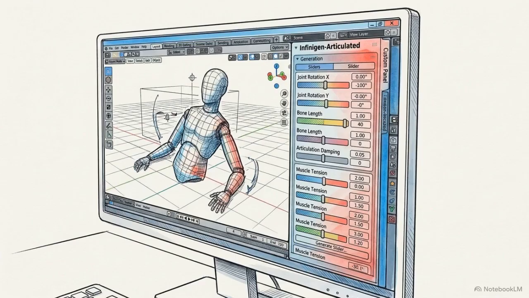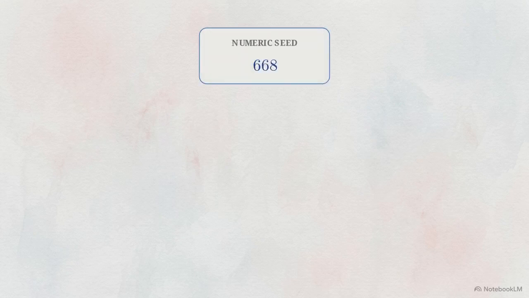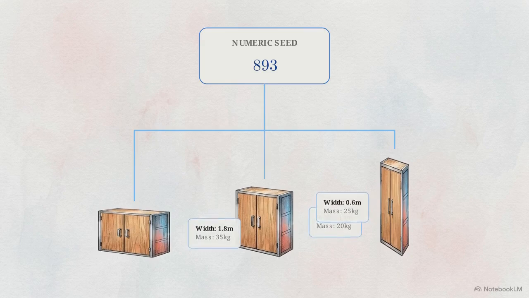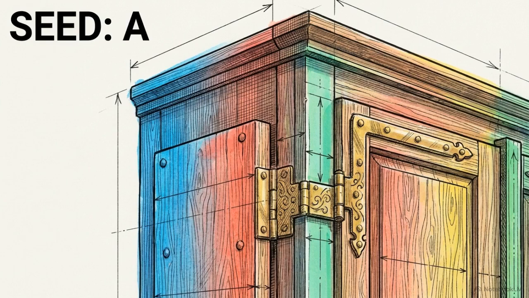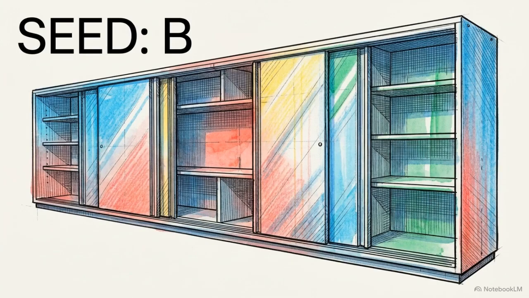The toolkit achieves this volume by integrating custom high-level code utilities directly into Blender, an open-source 3D creation suite. The system uses a simple numeric seed value as a genetic code. Inputting a single number spawns a completely unique geometric variation of an object type. For example, inputting seed A might generate a heavy oak cabinet featuring 2 wide doors attached with stiff brass hinges. Inputting seed B forces the algorithm to produce a completely different physical profile, a wider, lightweight cabinet with sliding doors